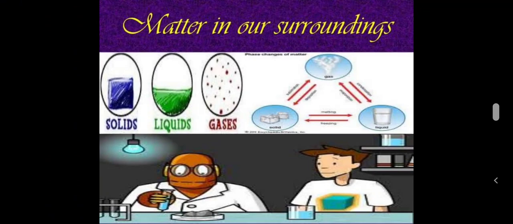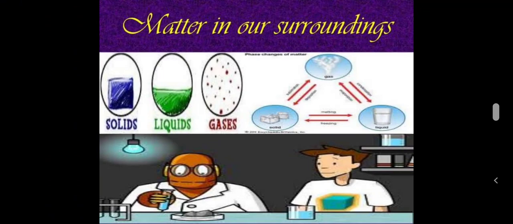And if we reduce the temperature of gas, it gets converted into liquid, and if we reduce the temperature of liquid, it gets converted into solid. Means the change of solid to liquid is melting, and the change of liquid to solid is solidification. The change of liquid to gas is evaporation, and the change of gas to liquid is condensation.